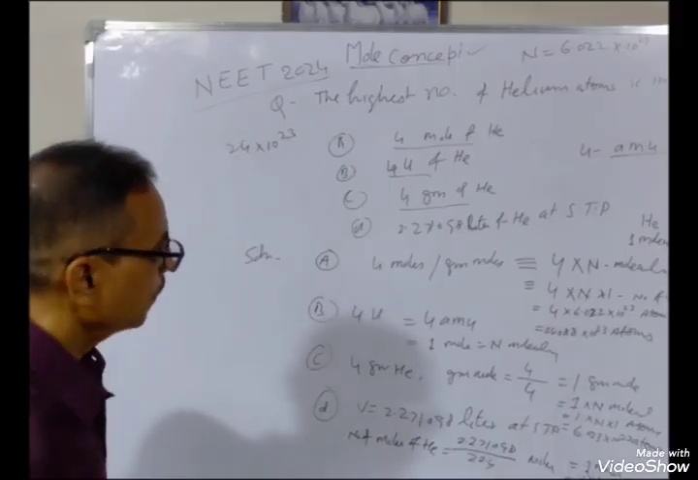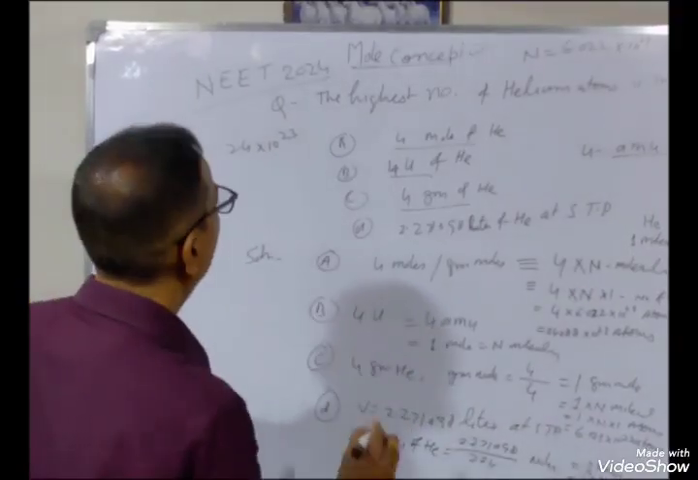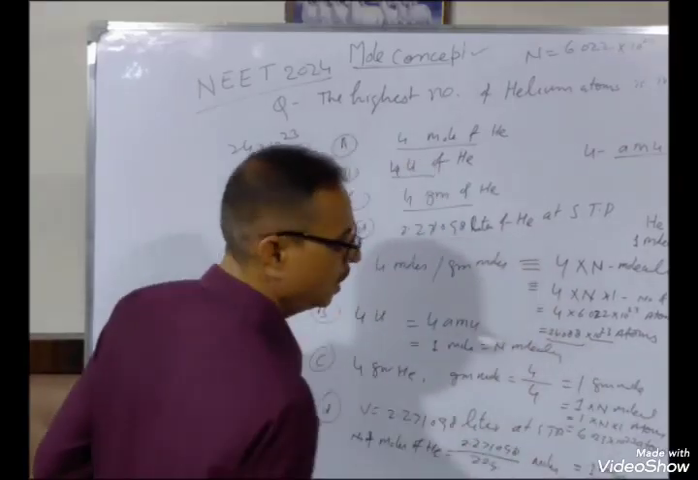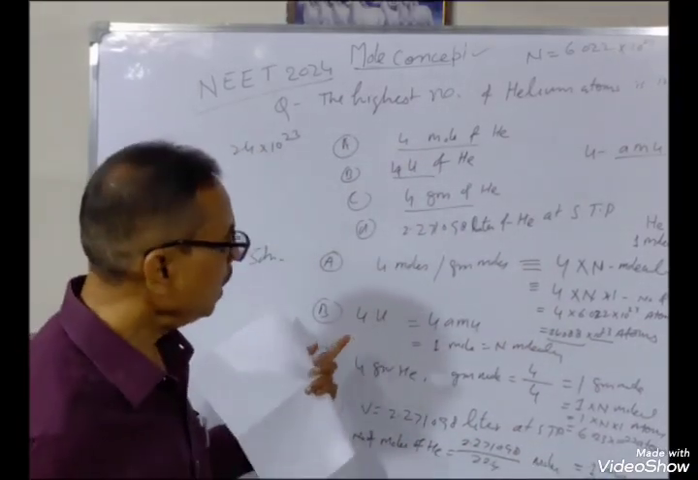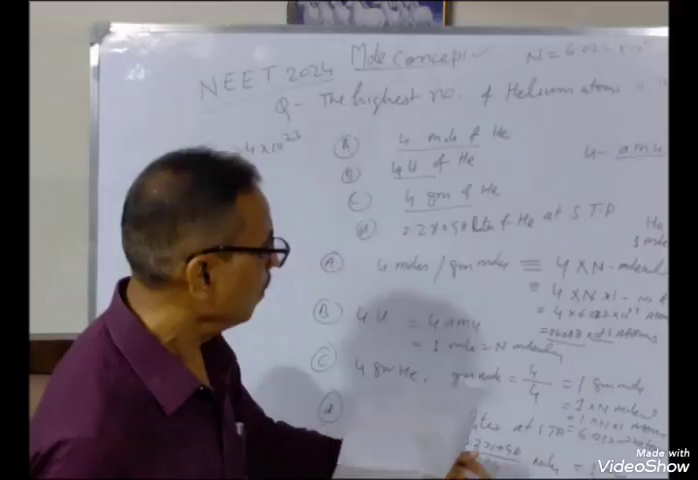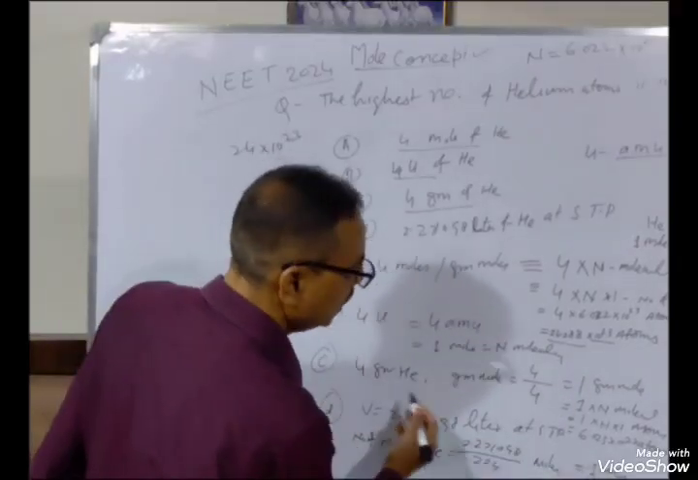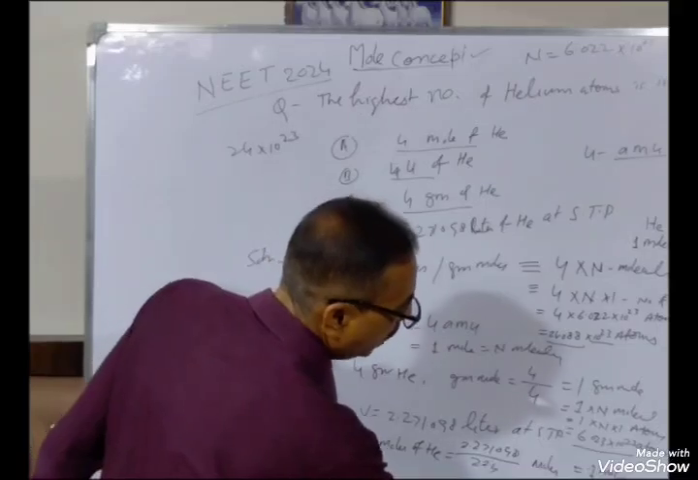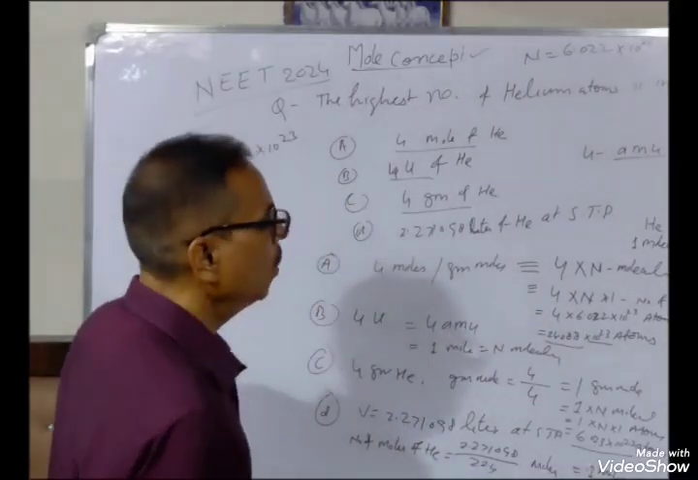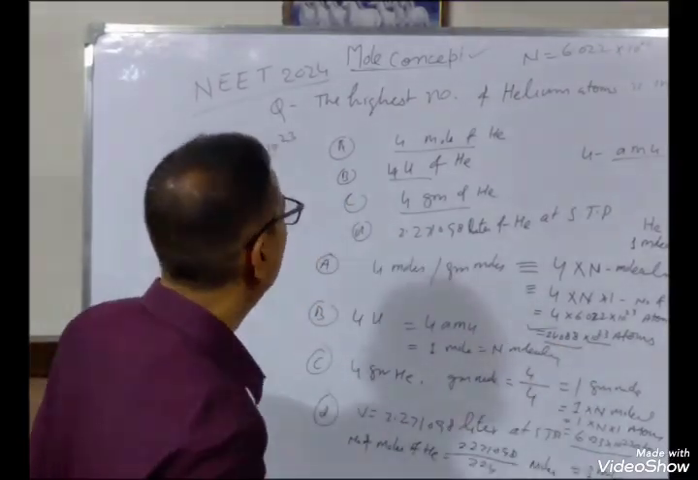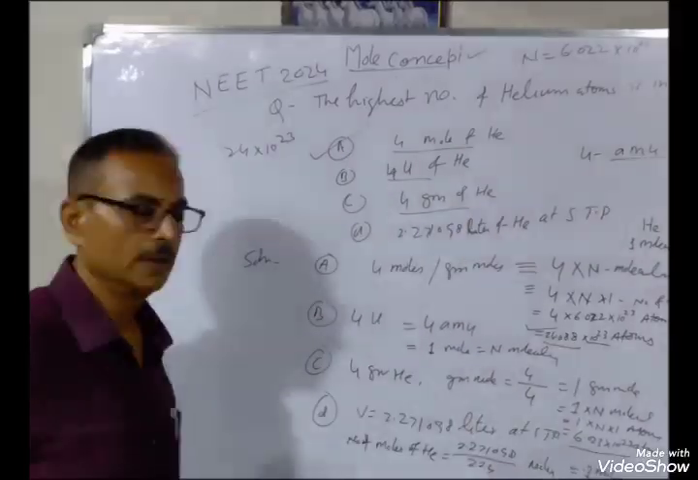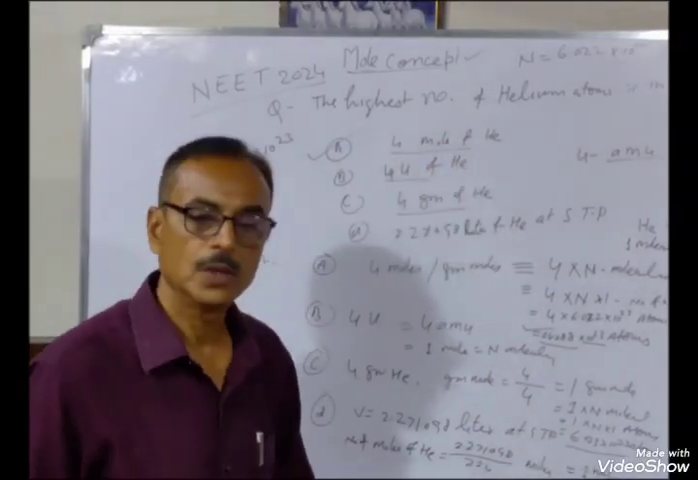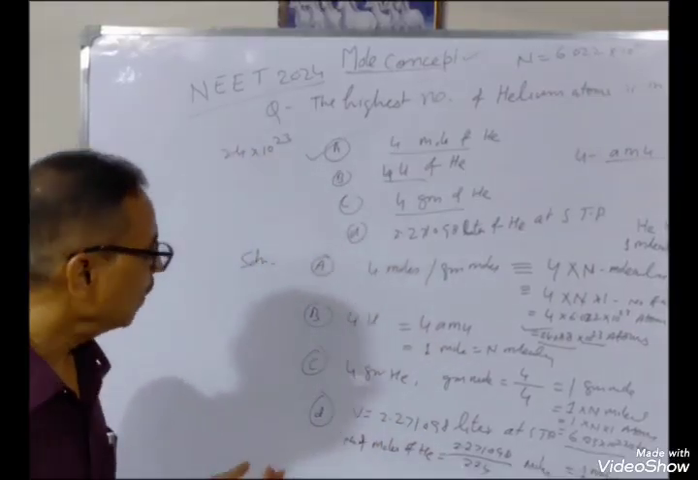So here all the values: in the case of first, 24 into 10 to the power 3; in B, 1 gram mole; in C, 6.023; in D, 0.1 into 6.023. So the higher value is this. So option A is correct. So 4 gram helium has the maximum number of atoms. So this is the procedure.